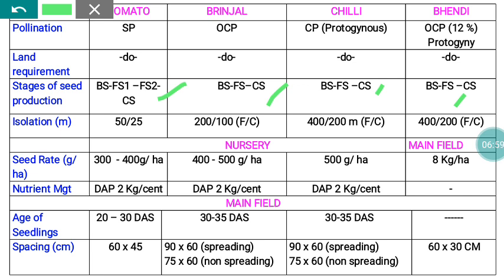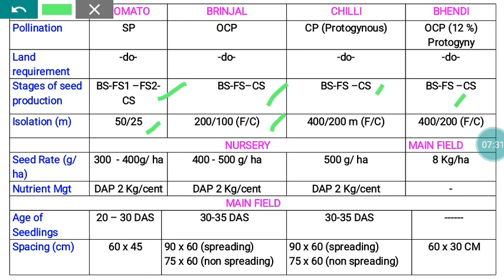Regarding isolation, for tomato we are providing 50 meter isolation at foundation stage and 25 meter at certified seed stage, whereas for brinjal we provide 200 meter at foundation and 100 meter at CS stage. Whereas for chili and bendi we provide 400 meter at foundation and 200 meter at certified. Here, even though bendi is often cross-pollinated, we are providing 400 meter at foundation and 200 meter certified.